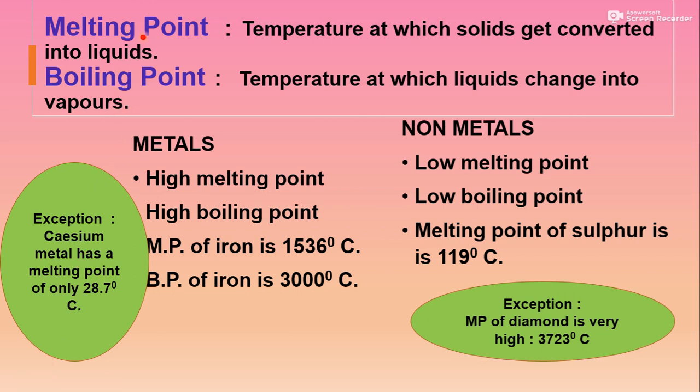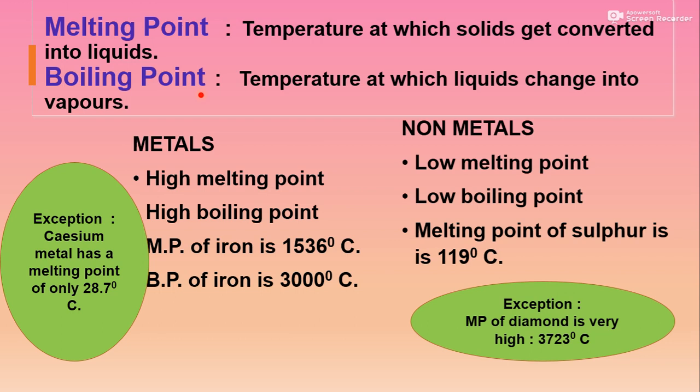Third property is melting point and boiling point. Obviously, melting point is the temperature at which a solid substance melts. And boiling point is the temperature at which a liquid changes into vapors. So melting point and boiling point also depend on the density or hardness of the element.